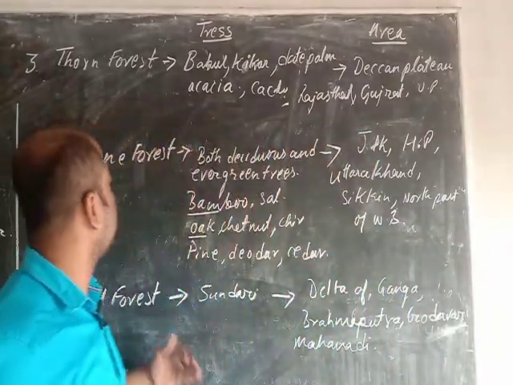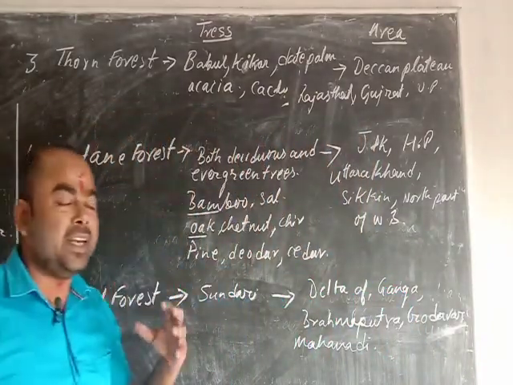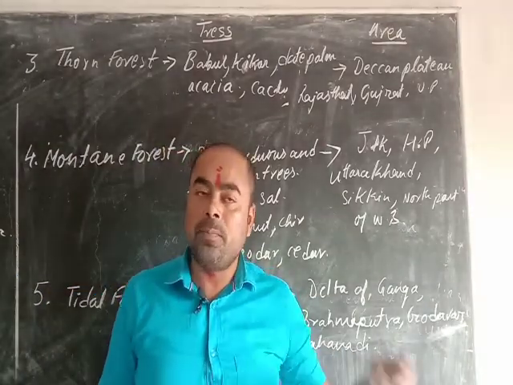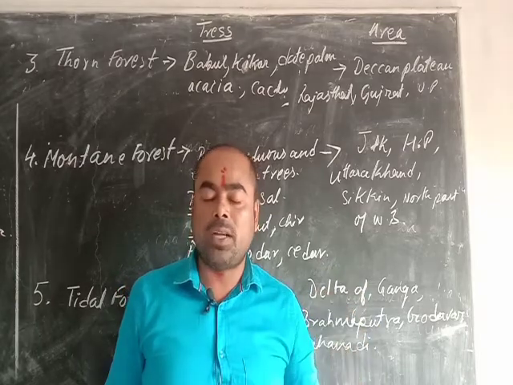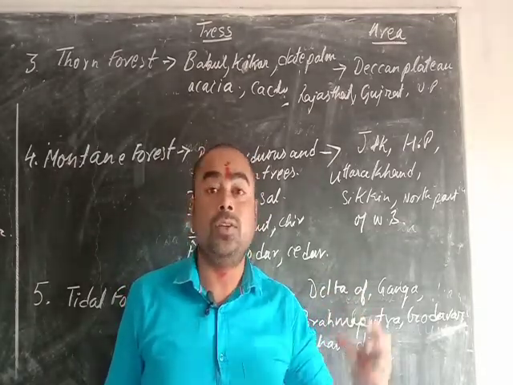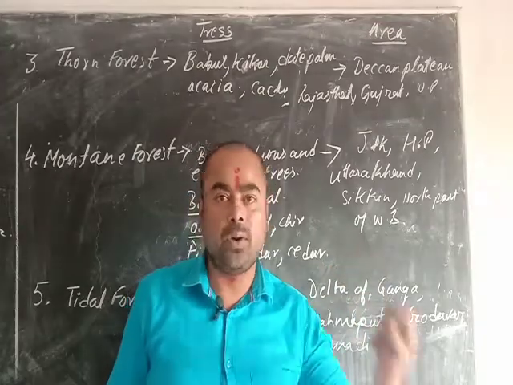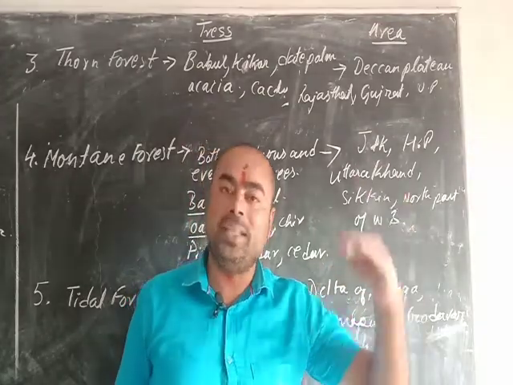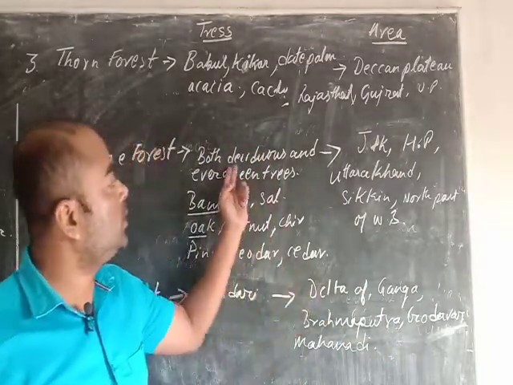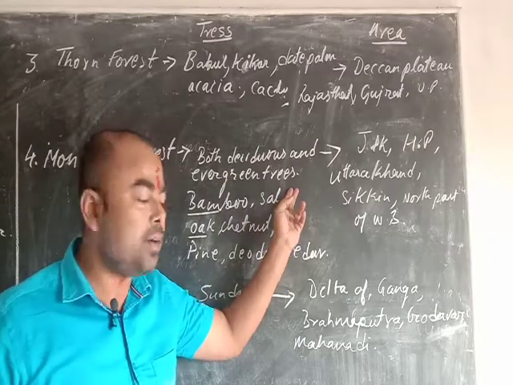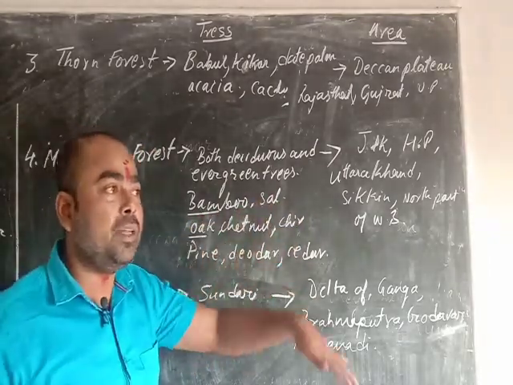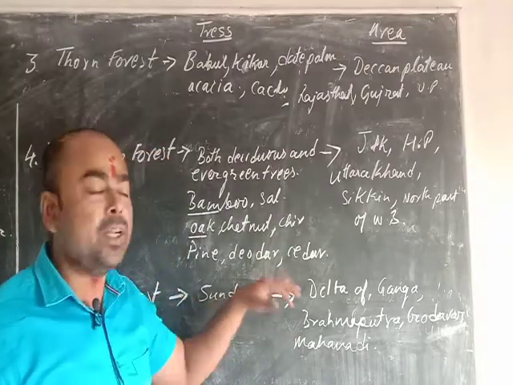Okay. Our next vegetation is mountain forest. As the name suggests, mountain forest means they will be in the mountainous type of region. Here it is a mixed forest: evergreen forest is also there, deciduous forest is also there, alpine forest is also there, according to the height of the place. Now the trees found here are both deciduous and evergreen. Bamboo and sal are deciduous trees. They are found in the lower mountains, the foothills.